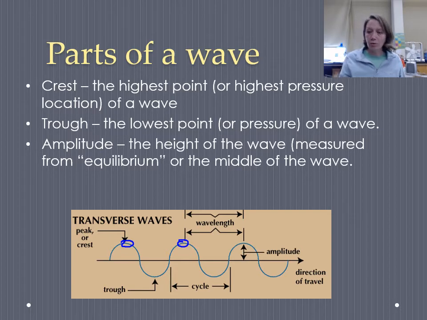Second kind of part of a wave would be the trough, and the trough is sort of the opposite from the crest, right? It's the lowest point or the lowest pressure of a wave located at the bottom of each one of those little dips.